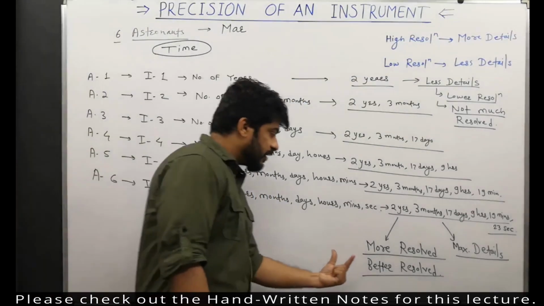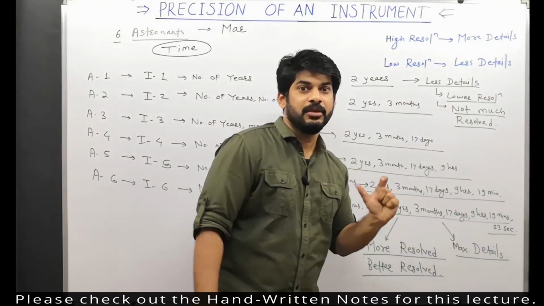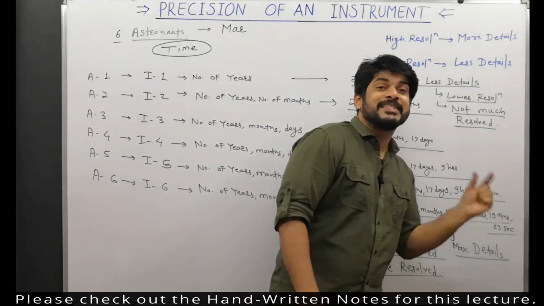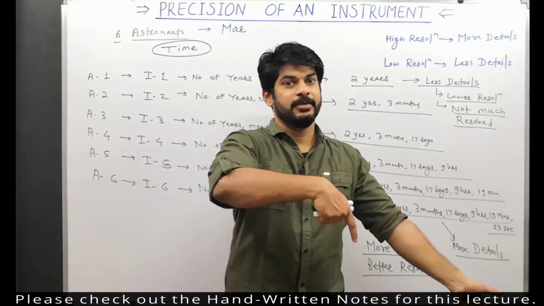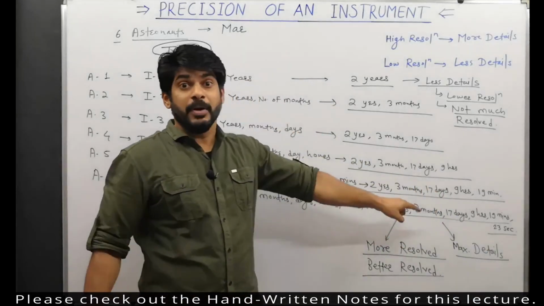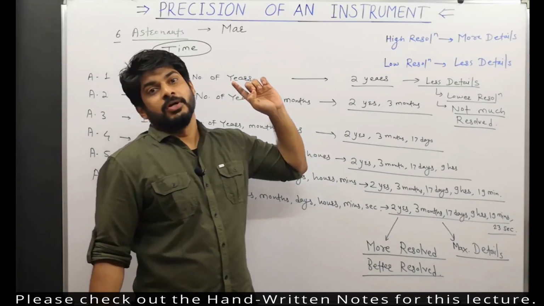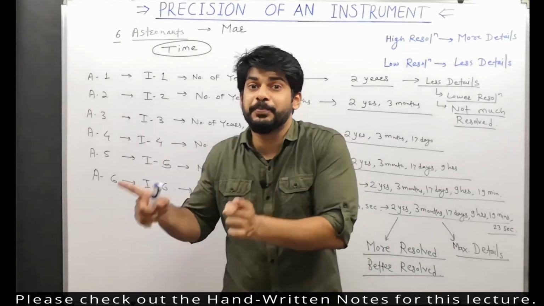Because it can better resolve any measurement, any physical quantity, and it can produce maximum details about the physical quantity under measurement. That's why it is much better than this one. So now you get the idea, I hope, about what is precision.